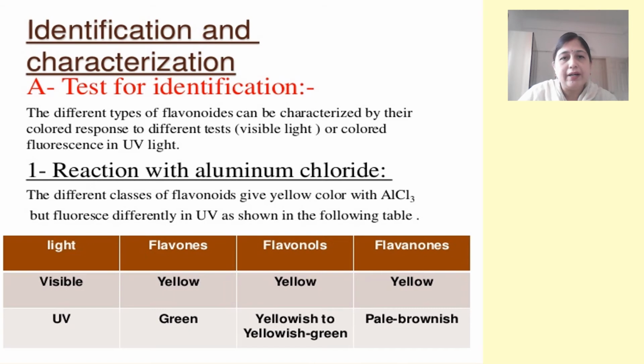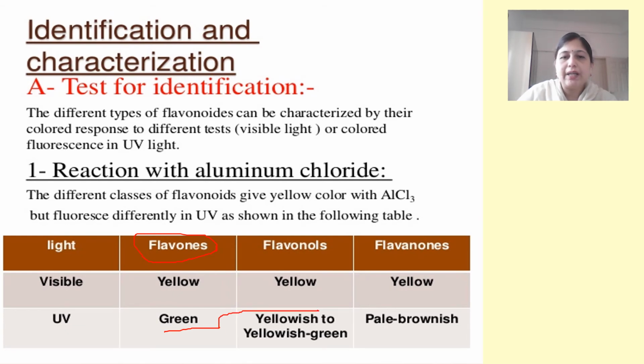Now we move to the identification tests of the flavonoids. The first test is the aluminium chloride test, where when we add aluminium chloride to the water extract of flavonoid, it gives a yellow color in the visible range. So in the visible range we have a yellow coloration showing the presence of the flavonoid. But if we want to confirm which type of flavonoid is present, then we can put this solution in UV light, and if we see a green coloration in UV light, it shows the presence of flavones. Flavones are what? They have a double bond at the second and third position and a keto group at the fourth position.